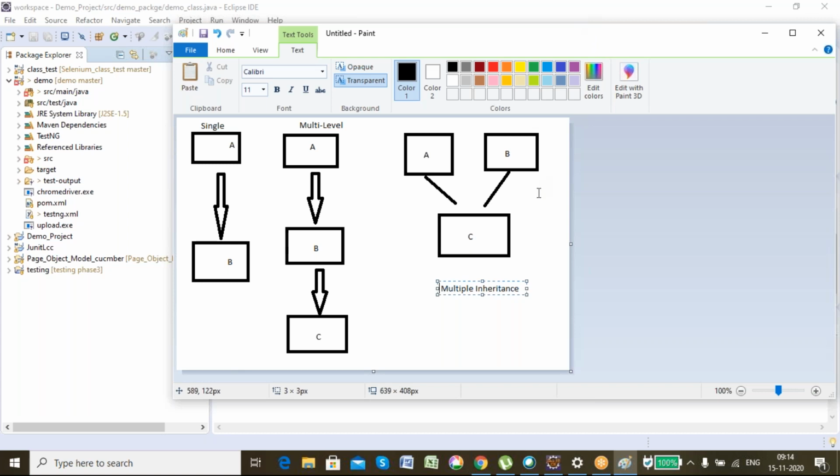Yes, Pratik. So multiple inheritance is not permitted in Java using classes, although we can do it using interfaces. This is the bookish, theoretical concept of Java, but I will show you some exceptions where Java permits multiple inheritance using its predefined classes.